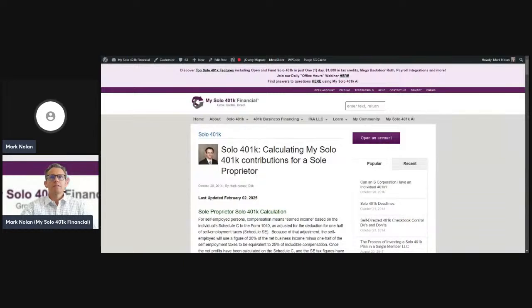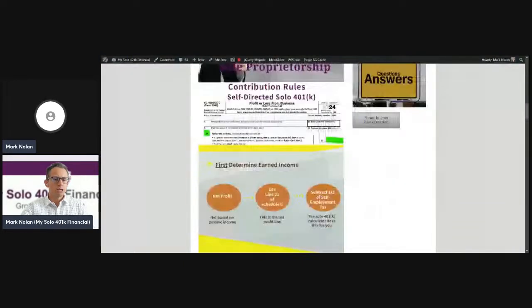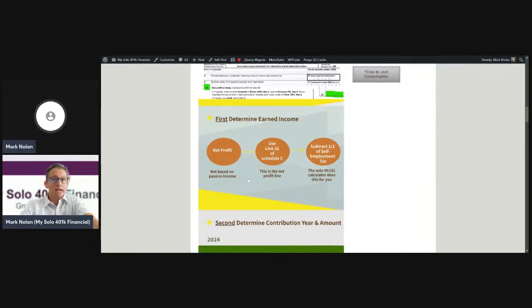So specifically, if your business is taxed as a sole proprietorship, you might have an LLC that's taxed as a sole proprietorship, and therefore your sole proprietorship gets a Schedule C. You're going to need to have line 31 of your Schedule C. That's the net profit or net loss figure from self-employment activity if your business is taxed as a sole proprietorship. So that's going to be the starting figure, line 31.